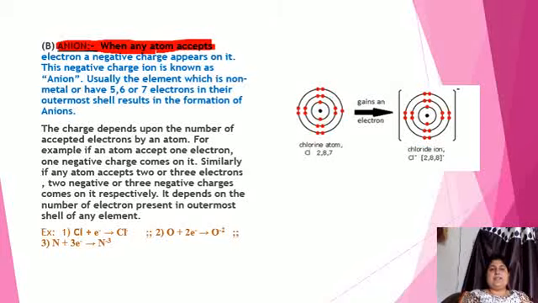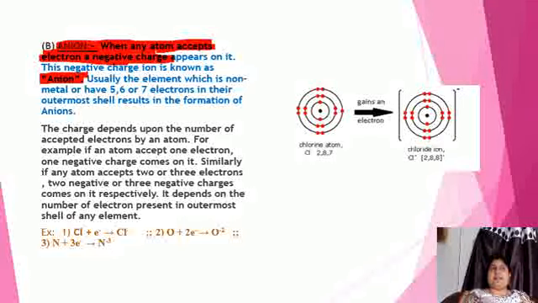When any atom accepts electron, a negative charge appears on it. This negative charge ion is known as anion.